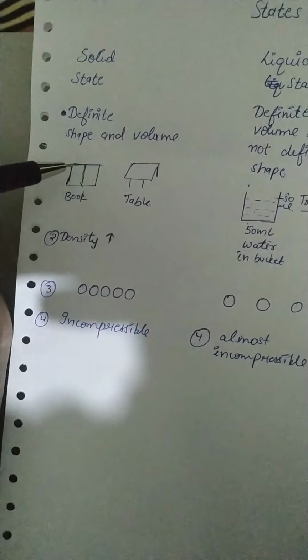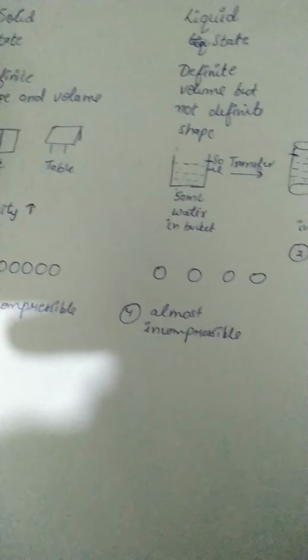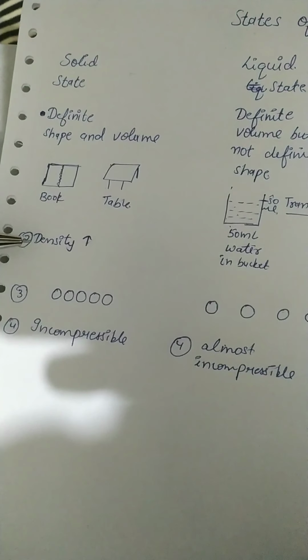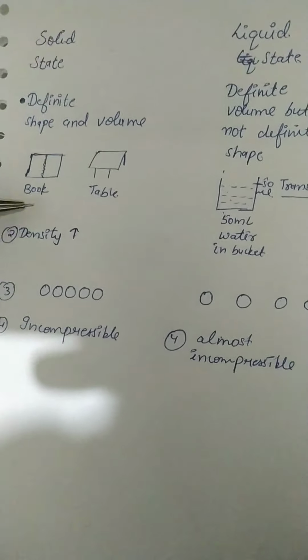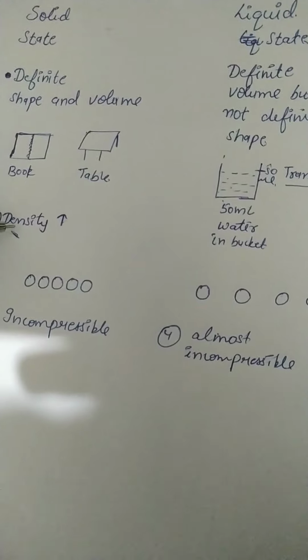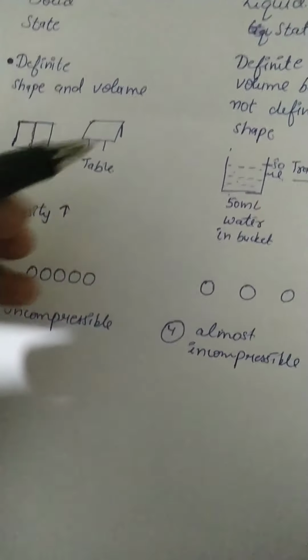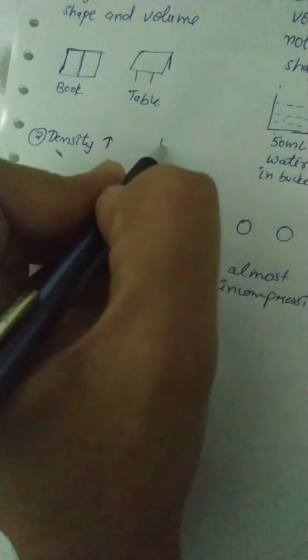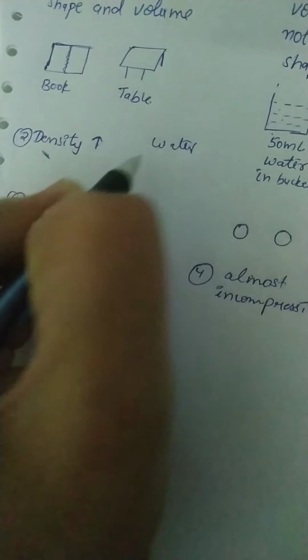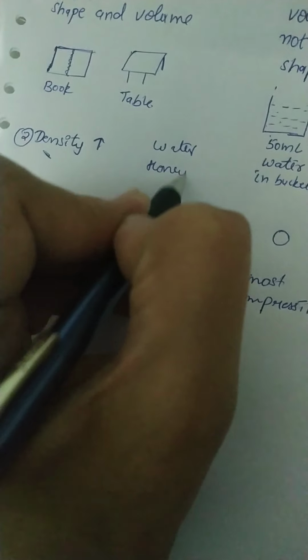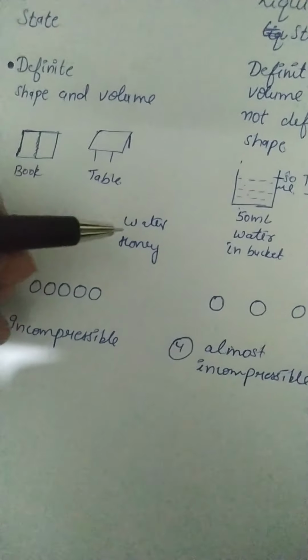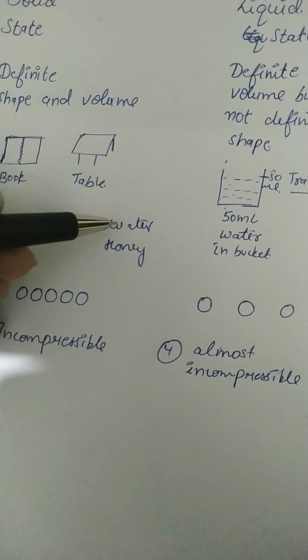Now the next point is the density. The density of the solid is high. What do you mean by density? Let us consider the example of water and honey. Which is dense? Honey is more dense than water.